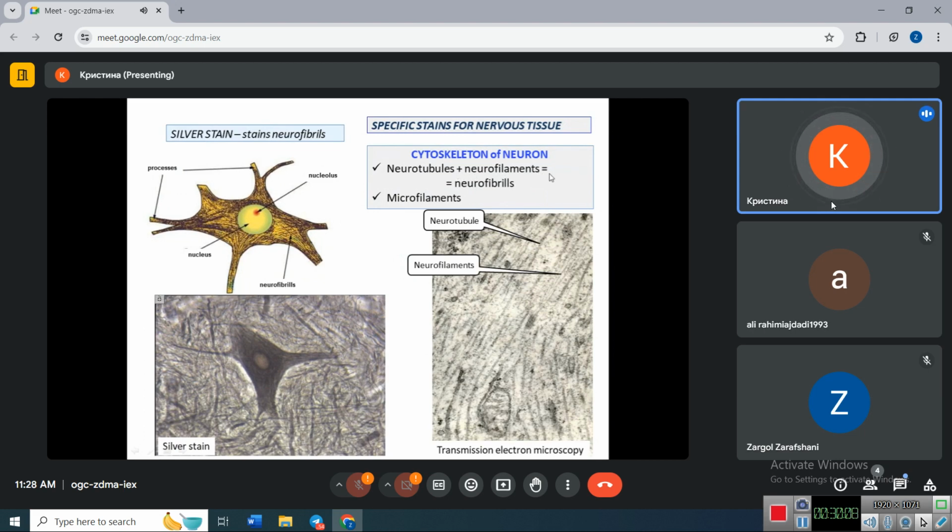Neurotubules and neurofilaments cannot be seen in light microscopy picture. They can be seen only in electron microscopy pictures. So these are thicker neurotubules and thinner neurofilaments. But when they are stained with silver stain, they form very thick neurofibrils, which are so thick that they are seen in light microscopy picture. So here you can see this type of staining, and we see these neurofibrils both in cell bodies and in processes.